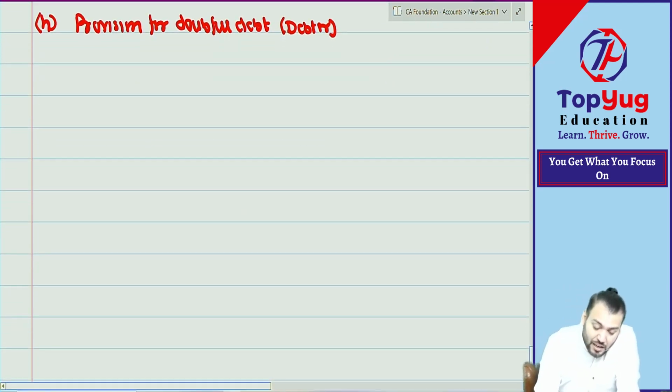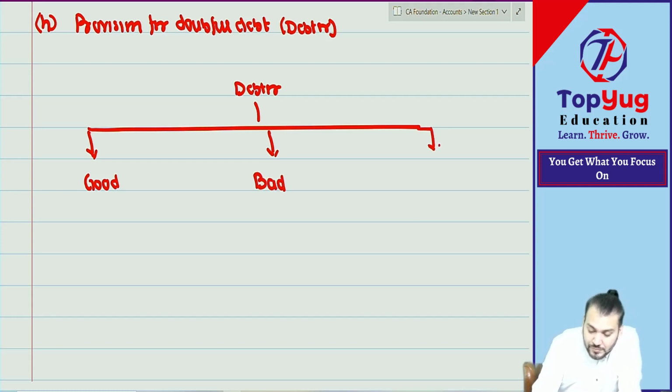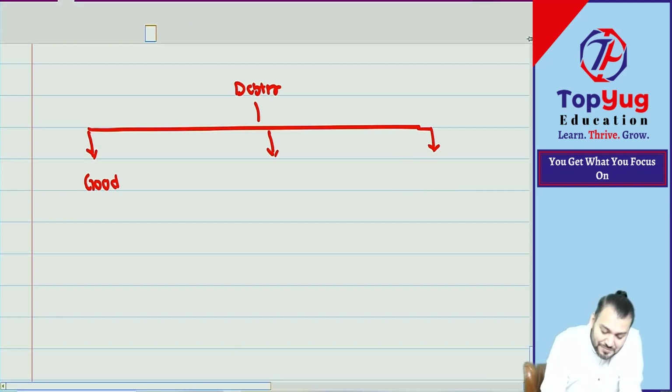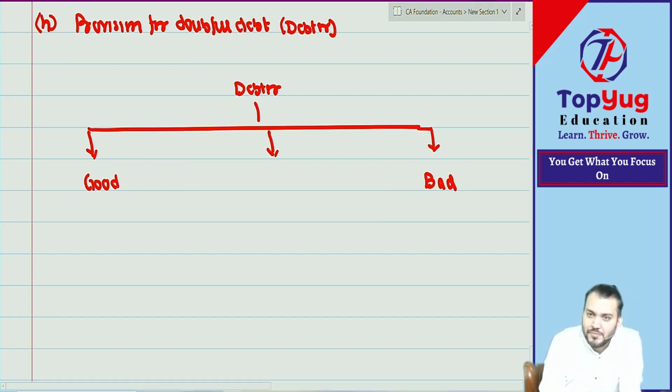Now, debtors are of 3 types. One is the good debtor, before marriage. Then the bad debtor, divorce. And in between there is one more debtor. Better I write the bad one last. Means first he becomes good, initially good. Then in between he becomes doubtful.